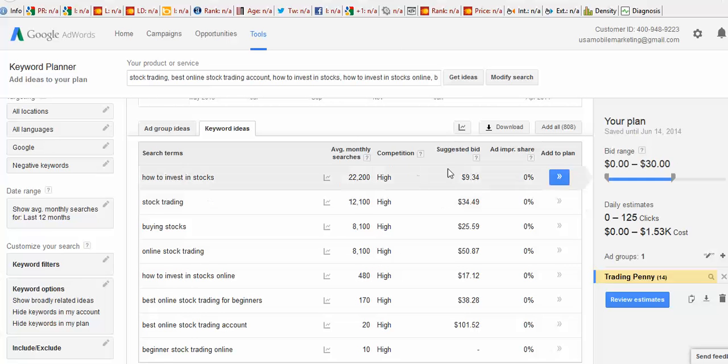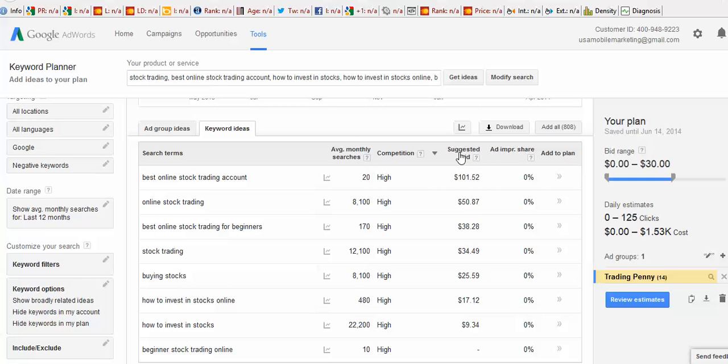But what I want to do is change this to suggested bid so that you can see how much the suggested bid is per click. And you can see best online stock trading account exceeds the other by almost double. Well, it does exceed it by double. Okay, it's double the price of the next click, so you know that is a strong keyword for someone to try to rank for.